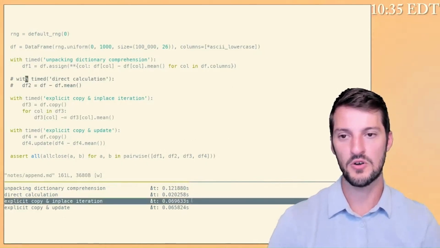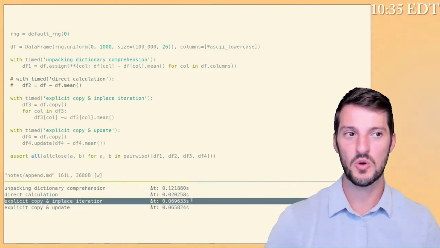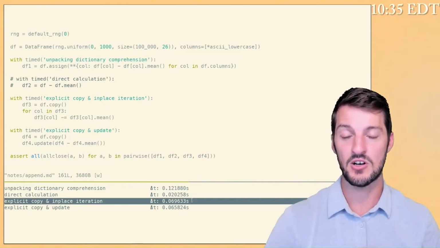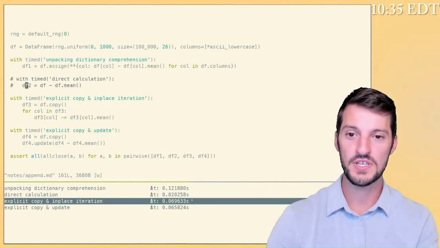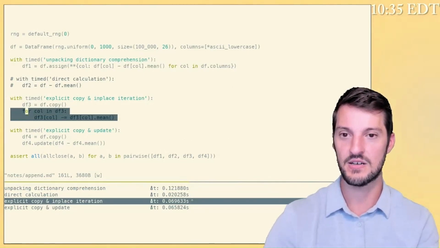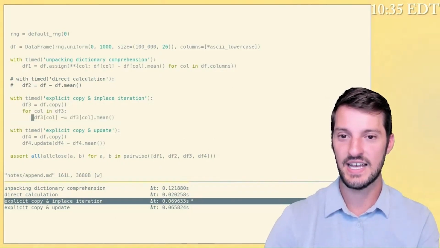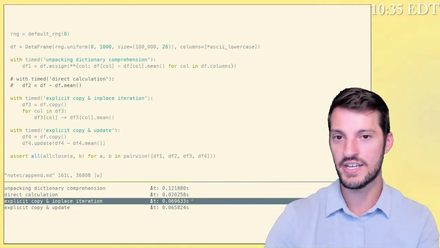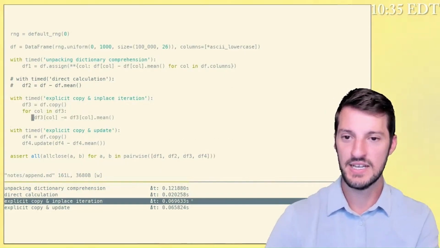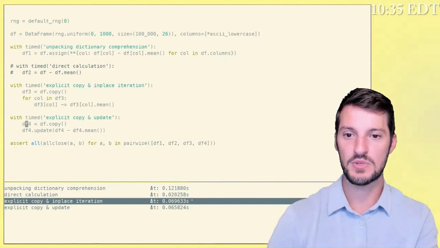I can loop over the columns of the pandas data frame quite cheaply, and I can operate on each of them quite cheaply as well. And so for this approach, I avoid the overhead of creating an intermediate bunch of series inside of a dictionary, and instead I can simply update these columns in place so my garbage collector can run and actually free up more memory for me. And so we see a little bit better performance here.